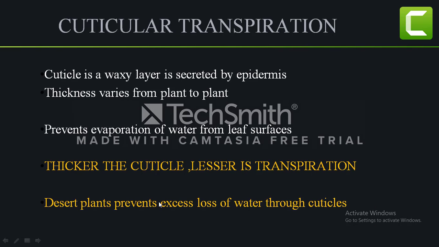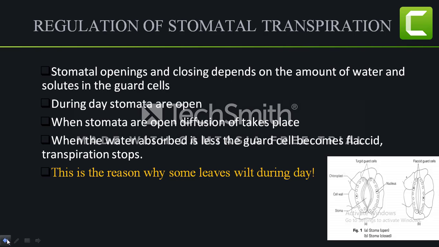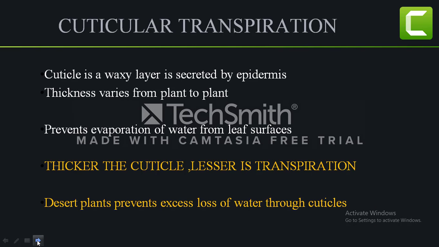and during the day the stomata are open, but in the night they are closed. So they become flaccid when they have less amount of water. When stomata are open, diffusion takes place. When water is absorbed in a lesser amount, the guard cells become flaccid and transpiration stops. This is the reason why some of the plants wilt during the day, because the amount of water absorbed is less and transpired is more.